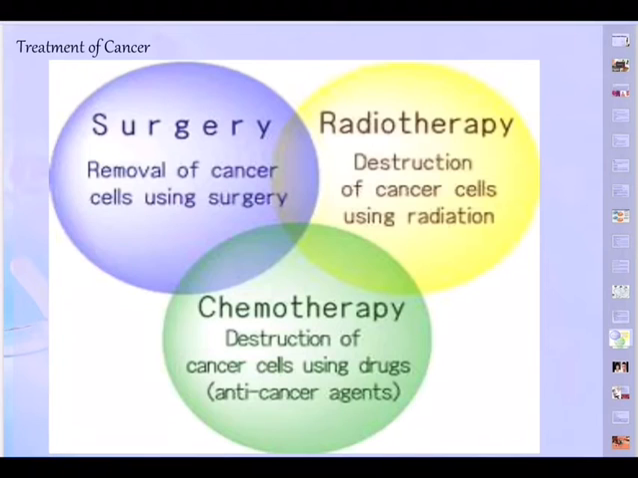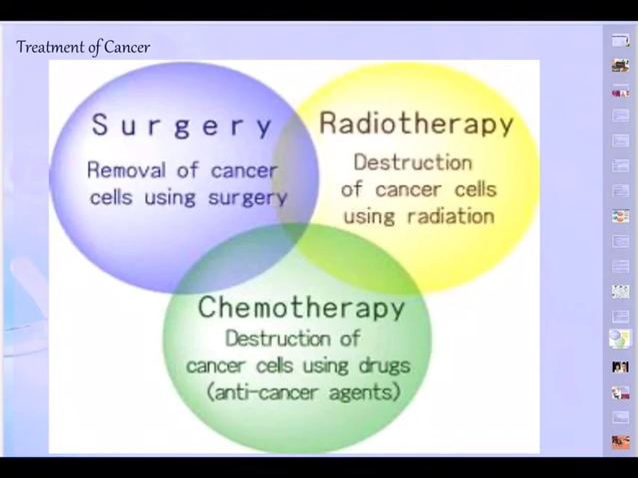Then radiotherapy, destruction of cancer cells using radiation. Of course there are side effects always. And then chemotherapy, destruction of cancer cells using drugs, anti-cancer agents. But again side effects, people say it is one of the worst treatments that can be given to a cancer patient, because more than the cancer, it is the damage done to the normal cells also that will cause heavy damage to the person. But then we have no choice as on today except relying on biotechnology, and that is a long way for us still to go.